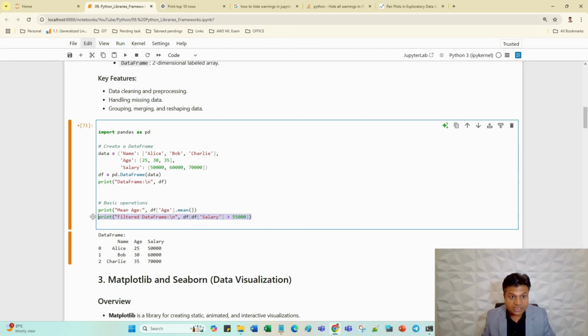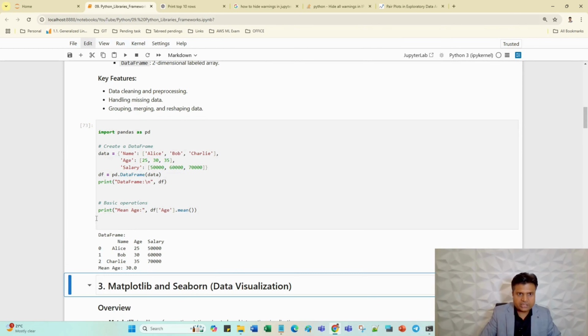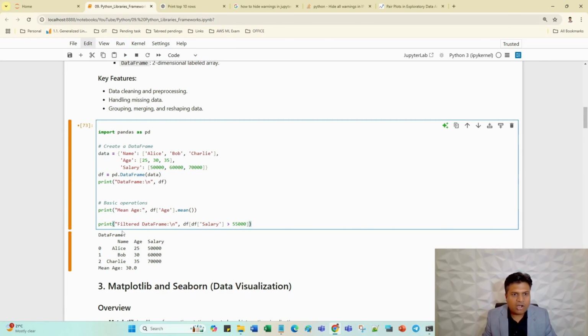I will show you. First I will show you the mean. Let me run it, how the mean is working. Mean is 30. So the mean of this particular array, 30, 30, 25, 30 and 35, what will be the average value? Average and mean are both the same thing, always keep in mind. Now I'll show you the filter. So I want to filter on the salary, greater than 55,000.